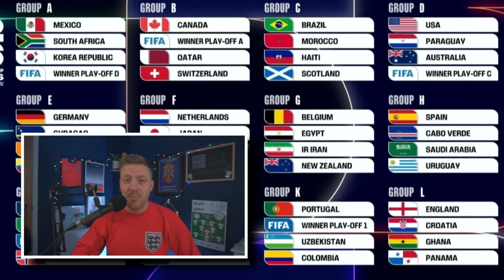And it's not the easiest group England could have got. I think it's a challenging group. I think it's an exciting group as well, where, Panama, I expect us to beat Panama, even though Panama, I believe, are ranked higher than Ghana in the FIFA World Rankings by quite some way as well. We did absolutely batter Panama, as you may or may not remember, the last time we drew them at the World Cup, which was a 6-1 victory. I think Panama are better than them.